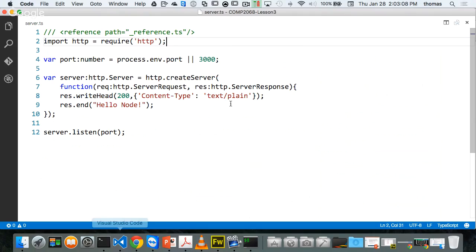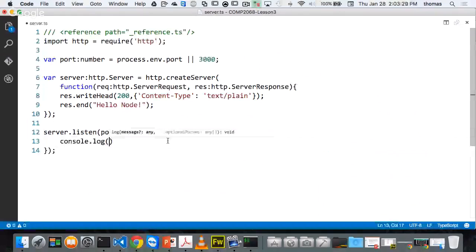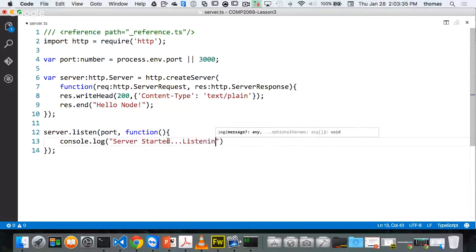Okay, so let's go back here. And we've got this piece. We're listening to the port. I think we're ready to start. And what I could also do here in port, I could create a callback function to produce some kind of message, right? And then I could say something like console.log, right? Listening, server started, right? Listening on port, and then plus port, right? We could do that, or whatever the port number is. Okay.